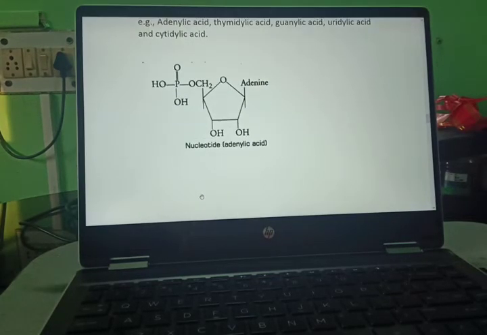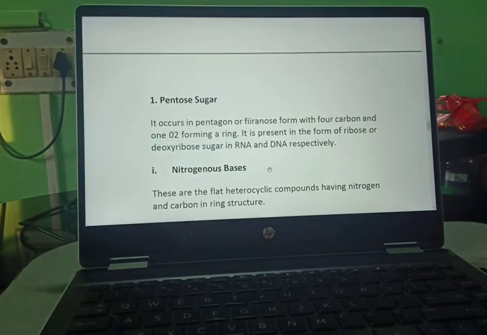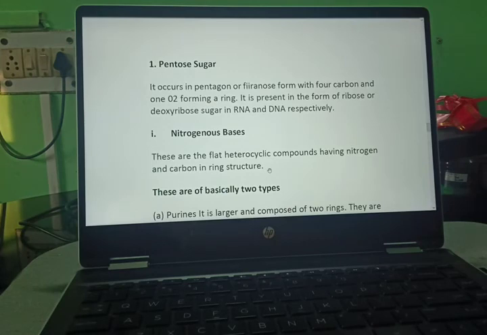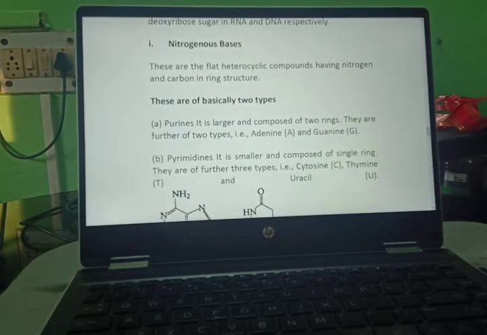Now we will study about the nucleotide. As you can see, this is H2PO4, CH2. This is the pentagon structure, OH, OH, O, and adenine. This is adenylic acid. Now pentose sugar. It occurs in the pentagon or furanose form with 4 carbons in the form of the ring, and it is present in the form of ribose or deoxyribose sugar in RNA and DNA respectively.